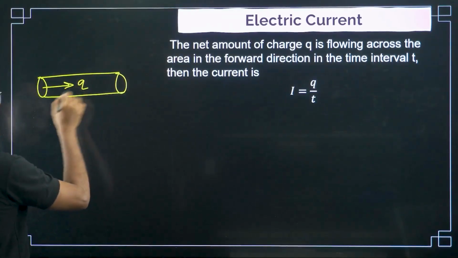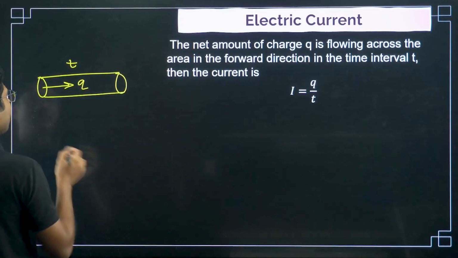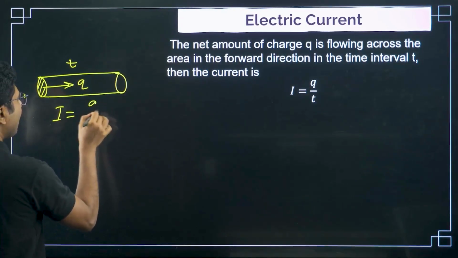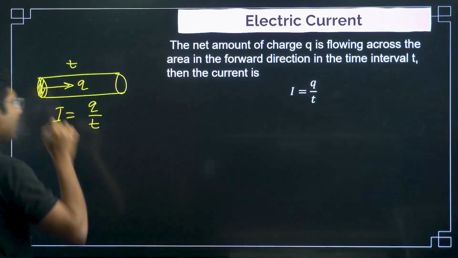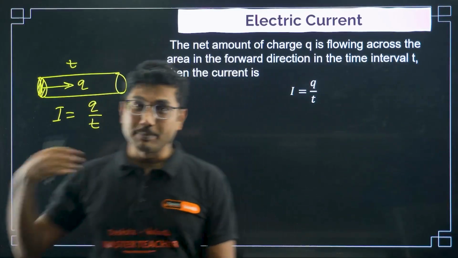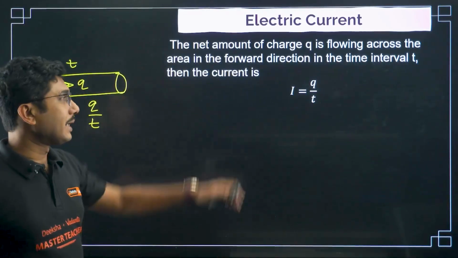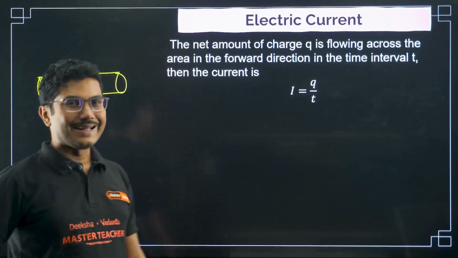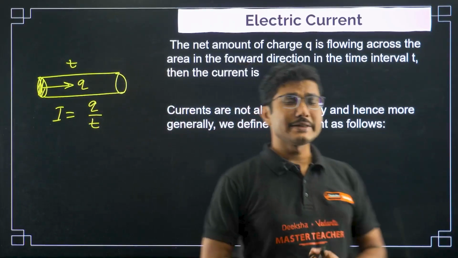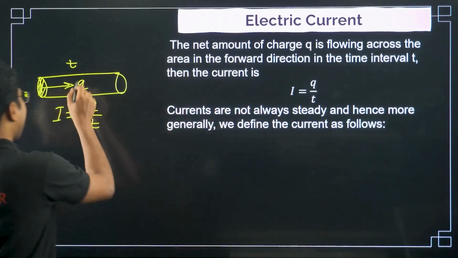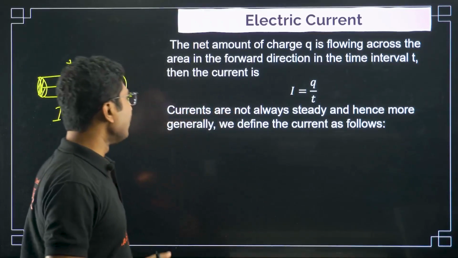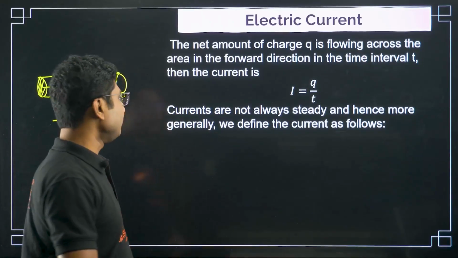So suppose charge Q is flowing in time T through this cross section, through this area, then the current is basically given by Q by T, and as you can see, it does not depend on the area itself. Okay, it has a deeper meaning of how it depends on the area, but the definition of current does not include the area. But in some cases it is very difficult to measure the exact amount of charge and exact amount of time. So what we will do, there is another definition.